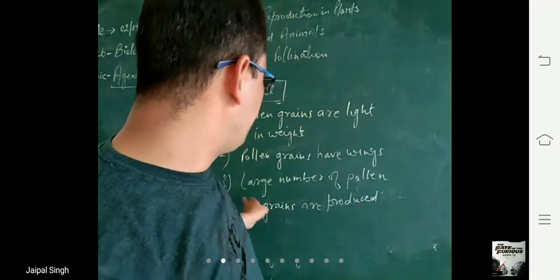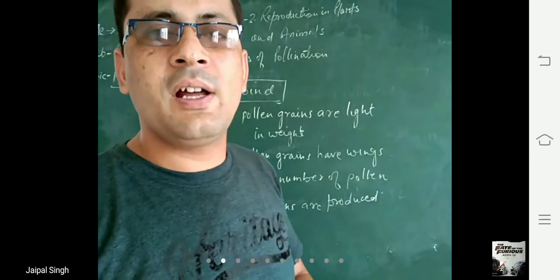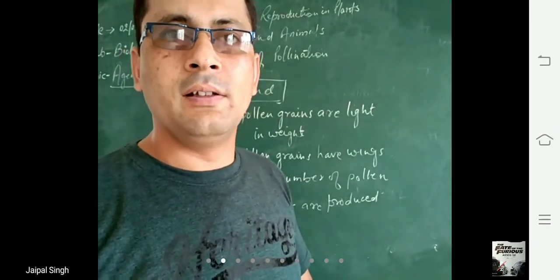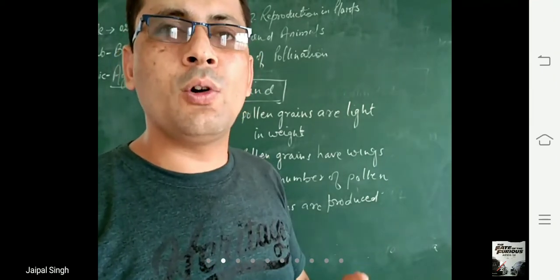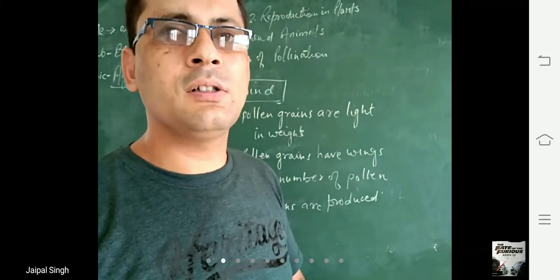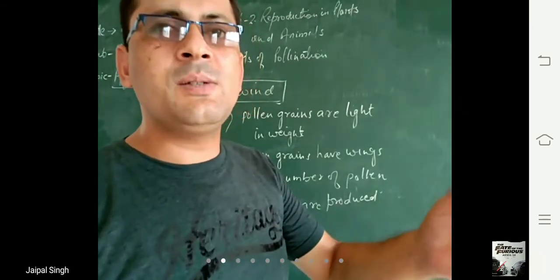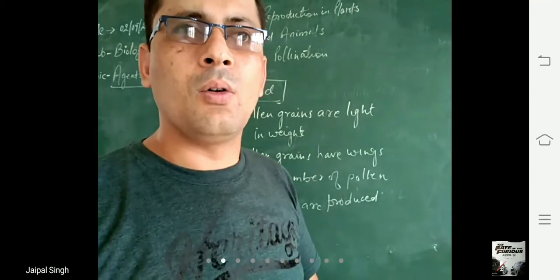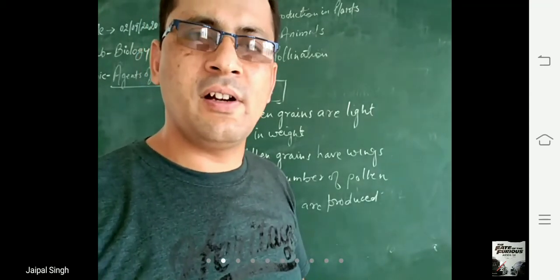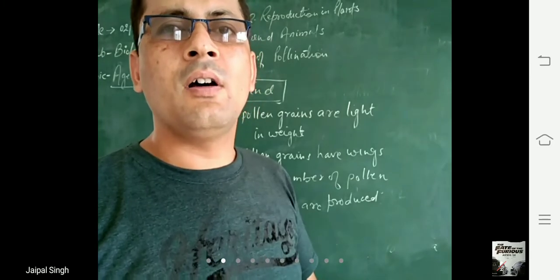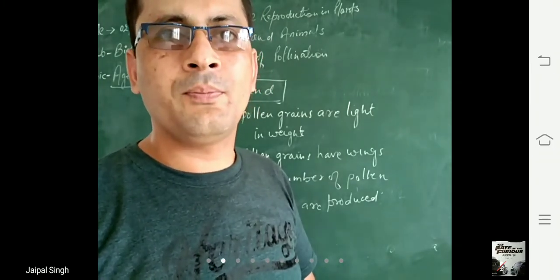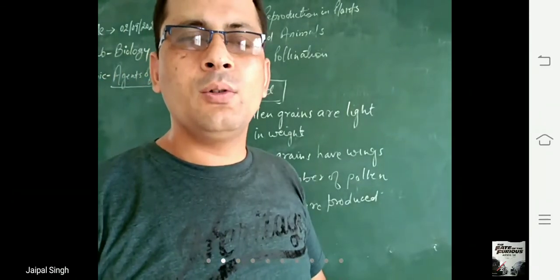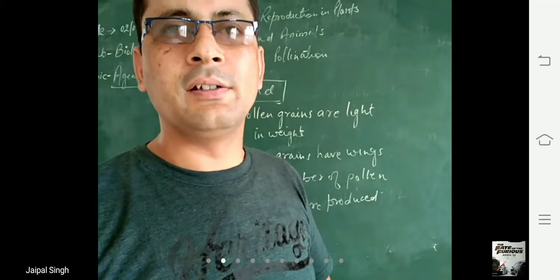Third, the flowers which are pollinated by wind produce a large number of pollen grains. A huge quantity of pollen grains is produced because when wind carries away these pollen grains, some of them get wasted. They do not reach their proper destination. That's why the flowers which are pollinated by wind produce a large number of pollen grains.